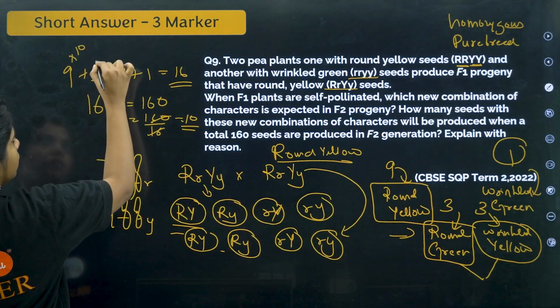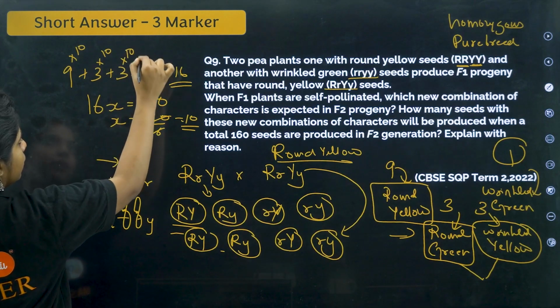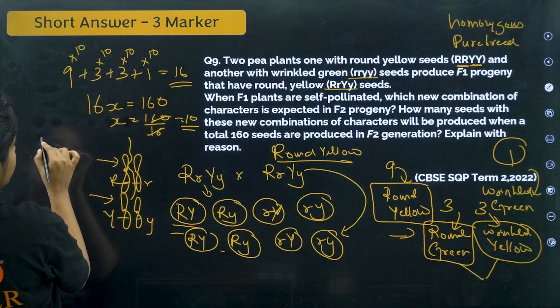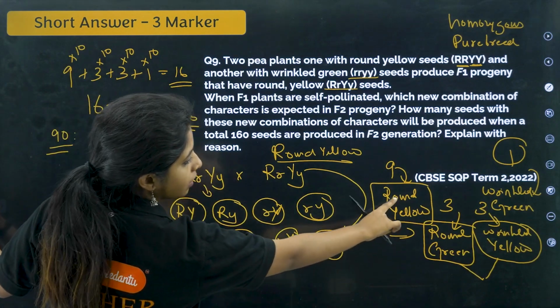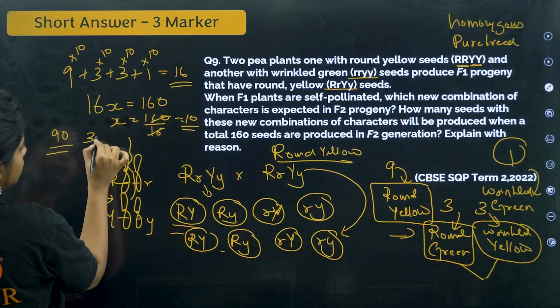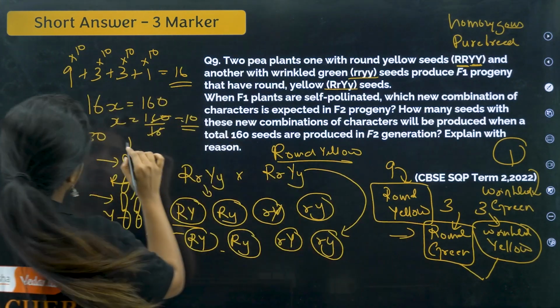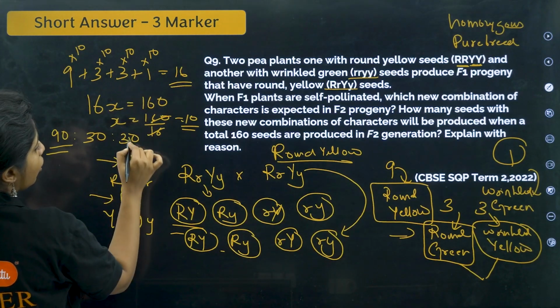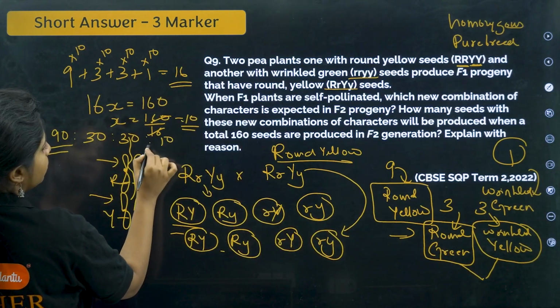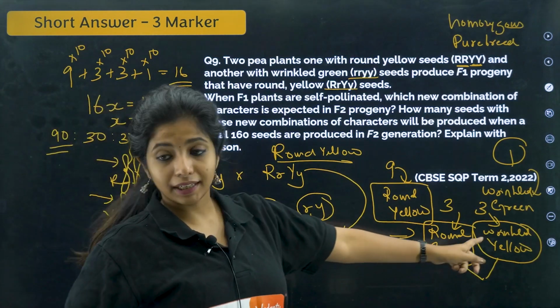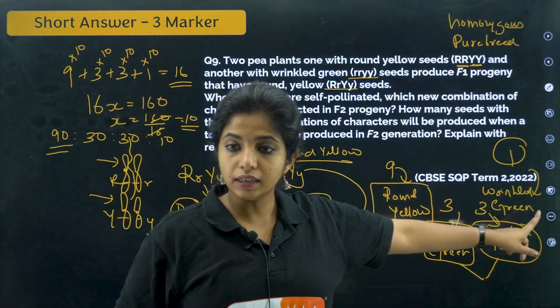So 9 times 10 is 90. So 90 of them will be having round and yellow. Then 30 of them will be having round and green. Again, 30 of them will be having wrinkled and yellow. And then 10 of them will be having wrinkled and green.